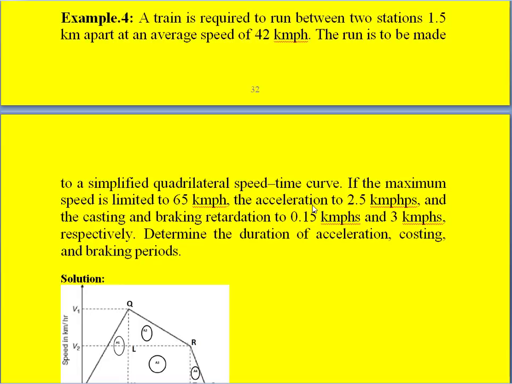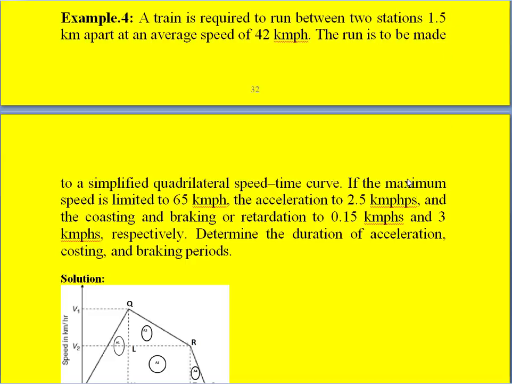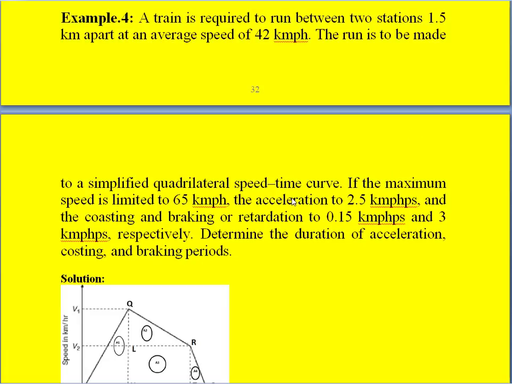2.5 km per hour per second, and the coasting and the braking, braking or retardation one and the same. So the value of coasting retardation is 0.15 km per hour per second, and the retardation value is 3 km per hour per second respectively. So determine the duration of acceleration, coasting period and the braking periods.